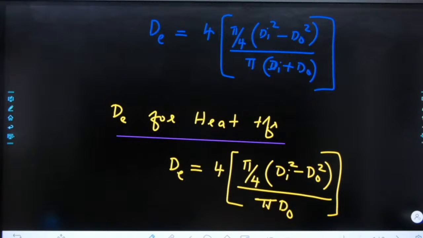Yes, so there will be only one change in the equation, right? So you can see there is only one change in the equation, that is instead of pi into (di plus d naught), you will be having a small change, right? Pi into (di plus d naught), you will be having only outer diameter of inner pipe in the question, right? There will be only outer diameter of inner pipe. So let us check the question.